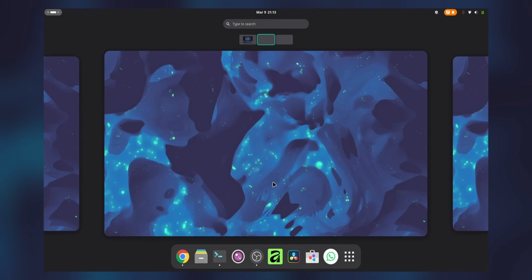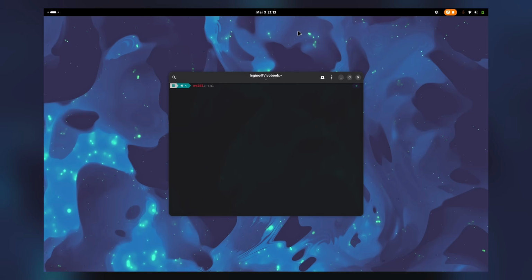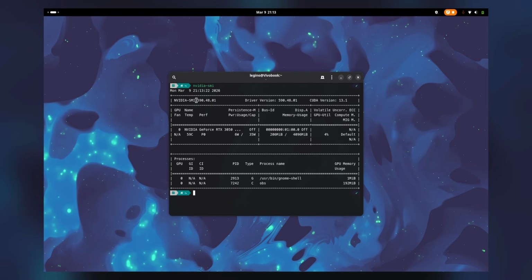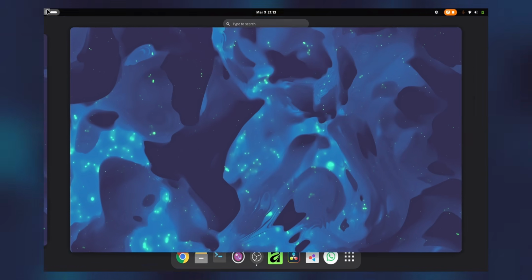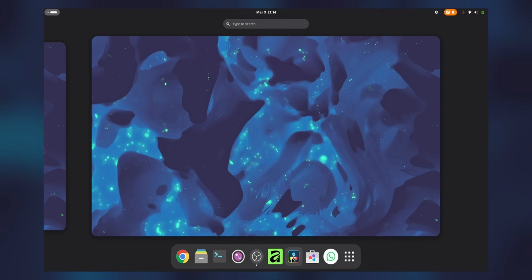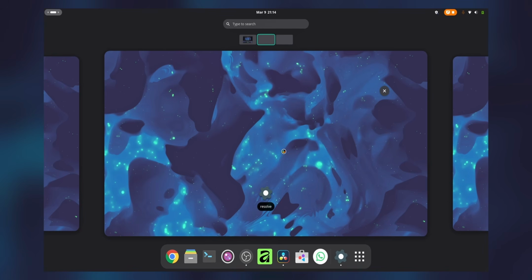Leaving that, let me show you something else. So I'm reading out SMR. As you can see, it is running on the latest native proprietary NVIDIA driver with persistence off right now since I'm on balanced mode. And it's easily able to push 30 watts, and you can also see the temperature of the GPU. If you can see these three details, the temperature of your GPU, the wattage, and the cooler version as well, that means you have the proprietary driver of NVIDIA. Leaving that, I'll show you in reality, live, how it looks.